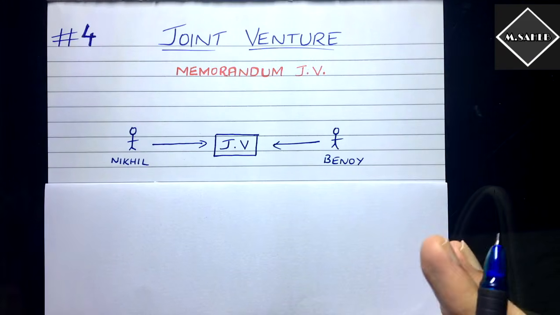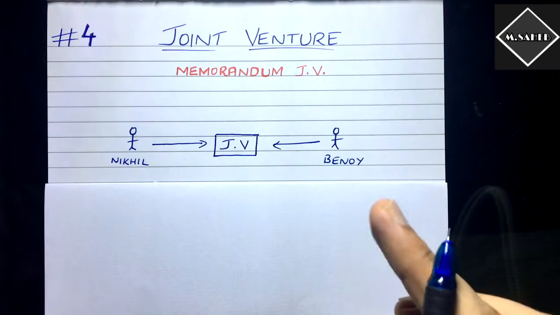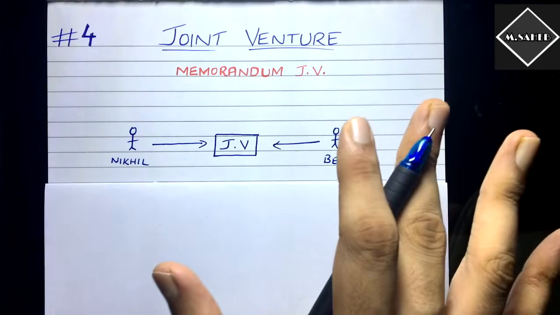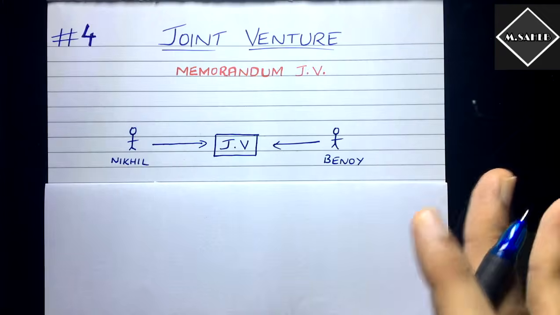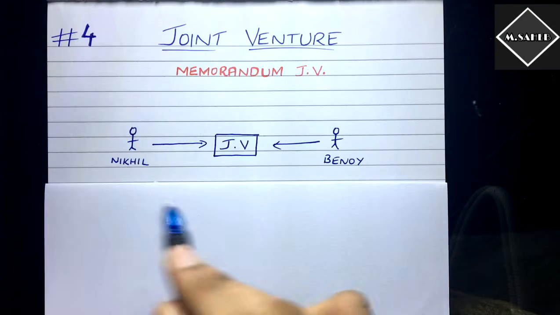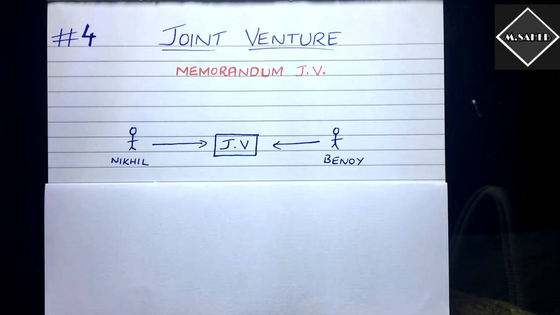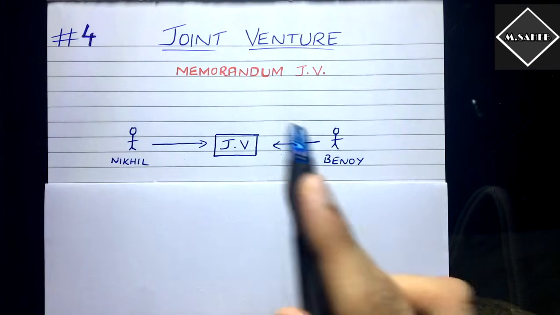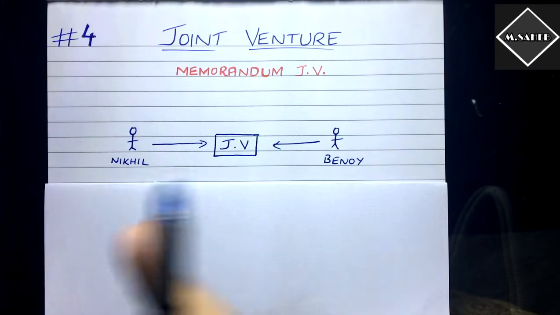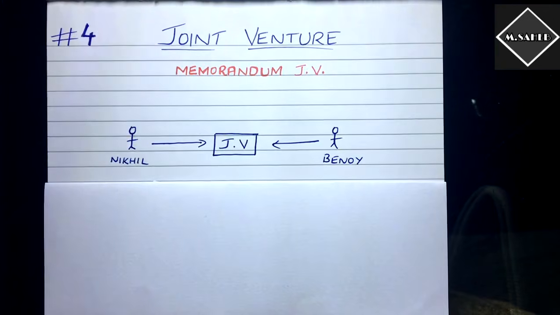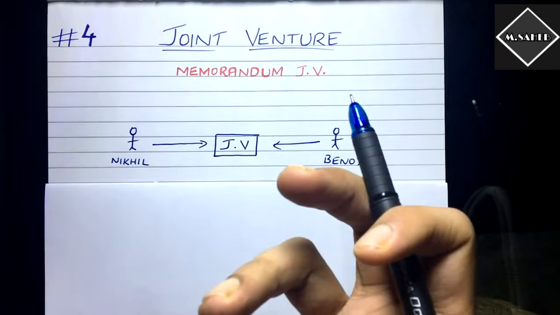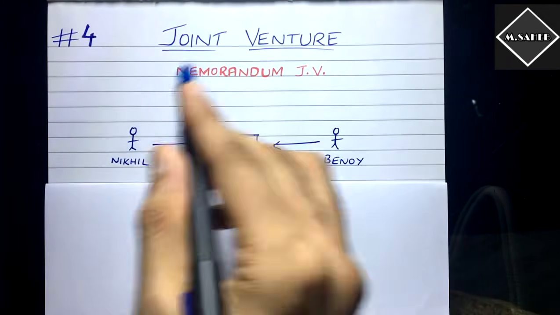It's not a partnership. So what are the parties of a joint venture called? The members of the joint venture, this Nikhil and Binoy, are not called partners, because this is not a conventional partnership. Here the parties or the members are called co-venturers. Nikhil is the co-venturer of Binoy and Binoy is the co-venturer of Nikhil. In a partnership, how do you call it? Nikhil is partner of Binoy and Binoy is partner of Nikhil. The same way, Nikhil is the co-venturer of Binoy and Binoy is the co-venturer of Nikhil. Simple as that. Now here what we are concerned about is the accounting, how the accounting is going to be done. That's what we are seeing over here: joint venture memorandum method.